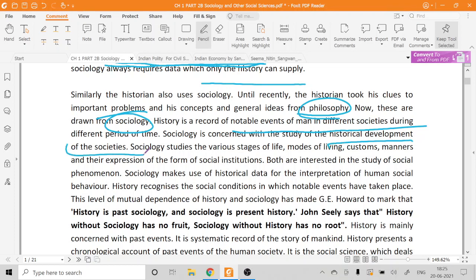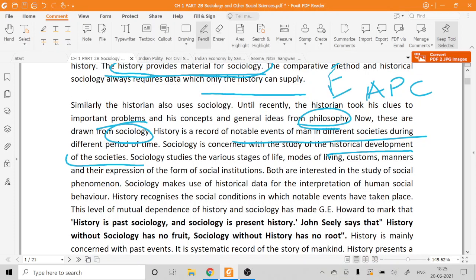For example, if we take an example of Karl Marx. Now what will Karl Marx do with history? He will study the society during the ancient primitive communism, which was a very old society. Karl Marx says that in the ancient primitive communism there was no class conflict. Everyone was equal in that particular society.